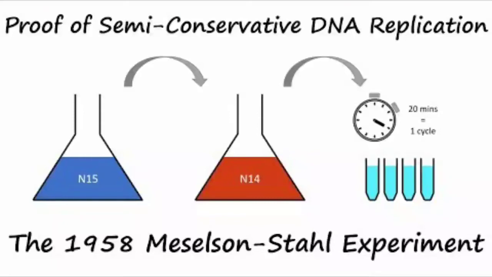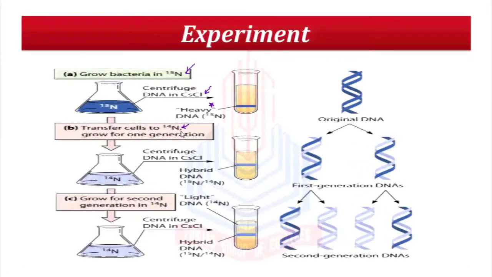By centrifugation in a cesium chloride density gradient, this heavy DNA molecule could be distinguished from the normal DNA. So the cells were then transferred into a medium containing normal NH4Cl, right? The samples were separated independently on the cesium chloride gradient to measure the density of DNA.